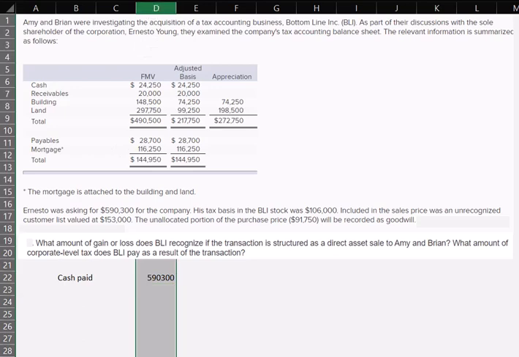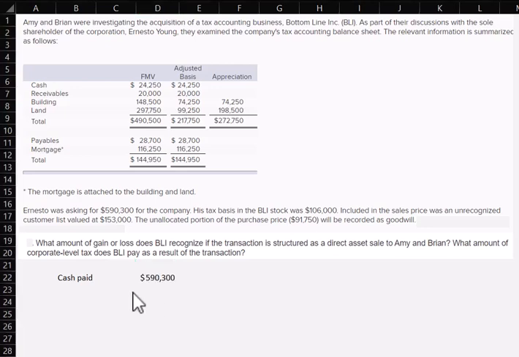Let me format this a little bit. Okay, next we have to consider the liabilities assumed. And the liabilities assumed were $144,950.